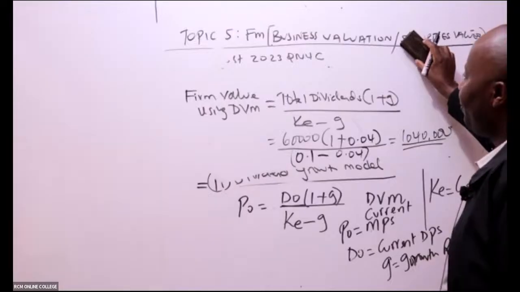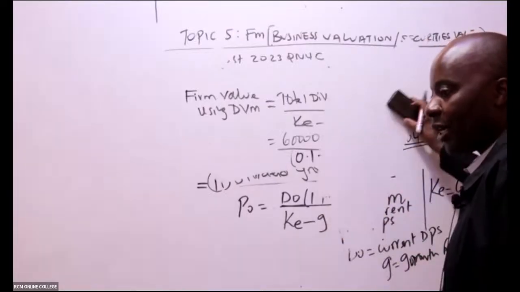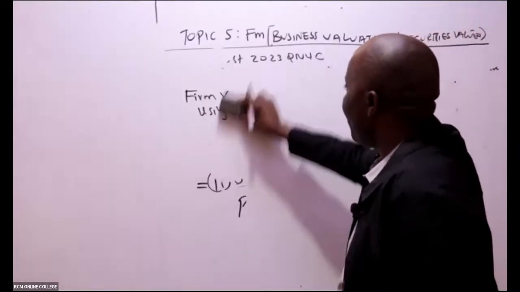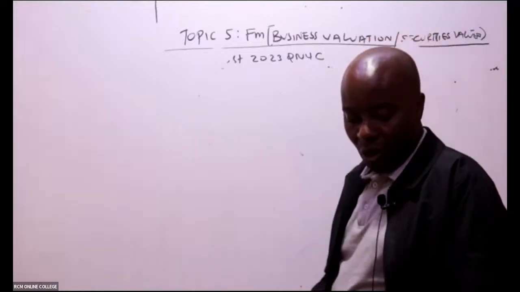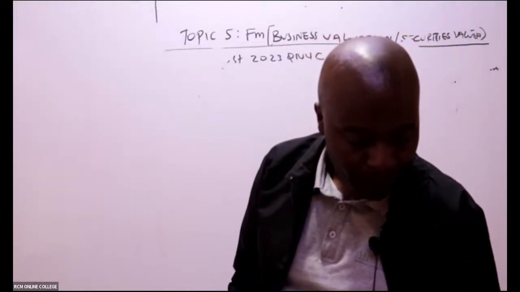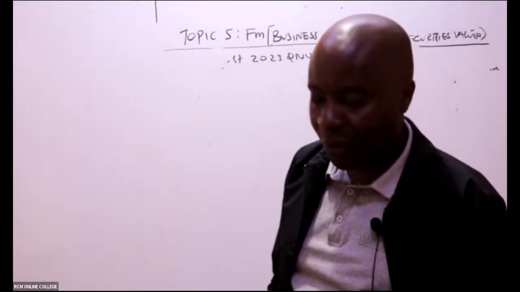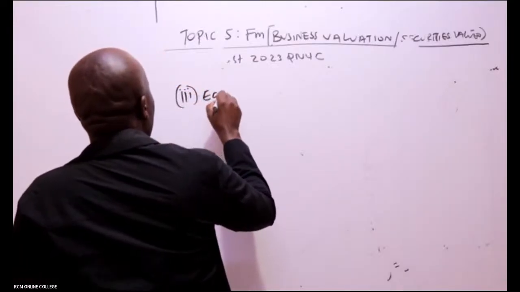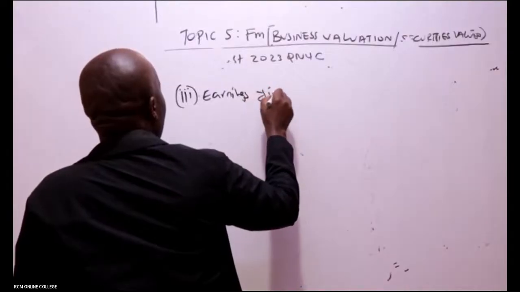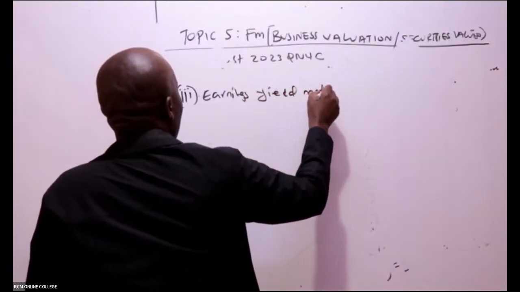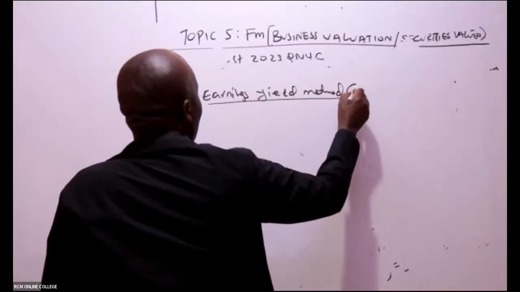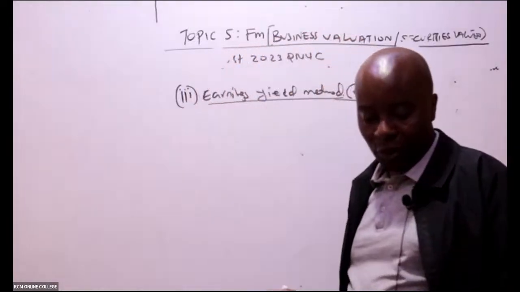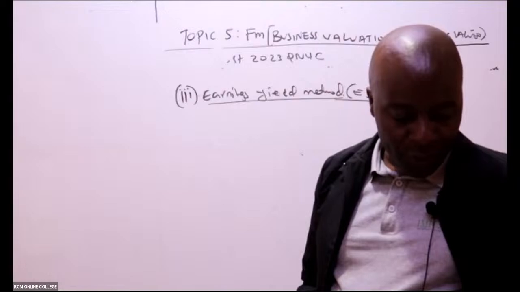All right. So with your permission, I'll be able to now move on to number 3. So number 3, ladies and gentlemen, they want us now to use what they are calling dividend. No, earnings yield method. So number 3, they want me to use earnings yield method. Is there, first of all, any student here who is able to give me the formula of getting earnings yield, given that you guys are experts? How do we get earnings yield?